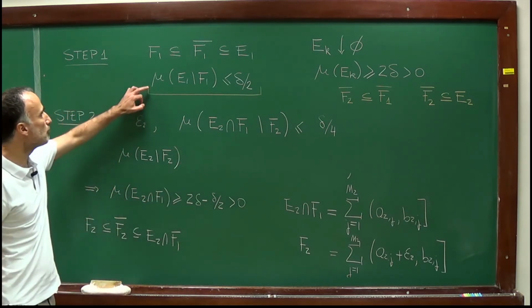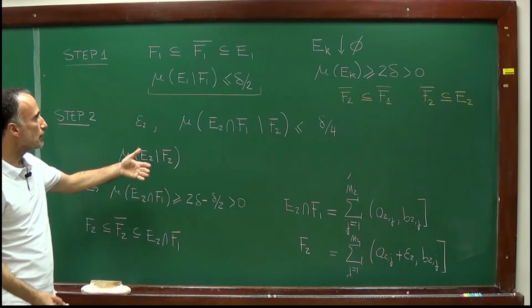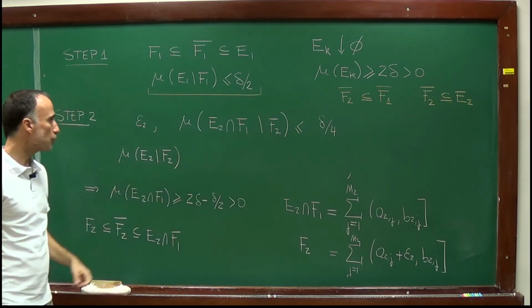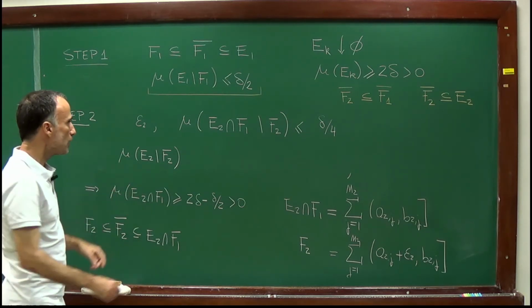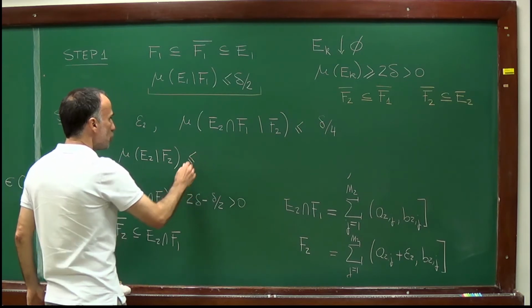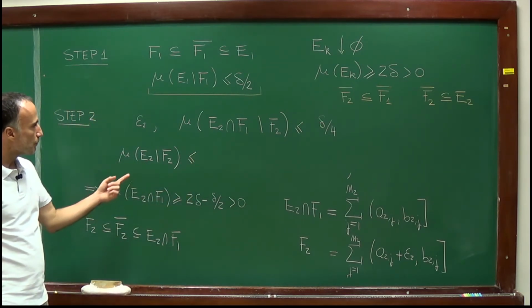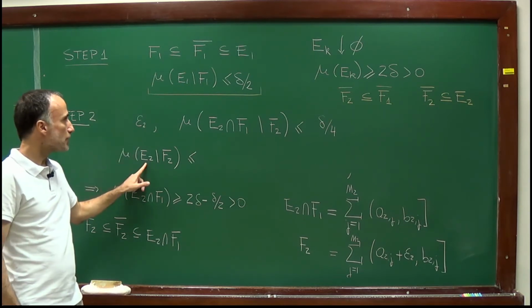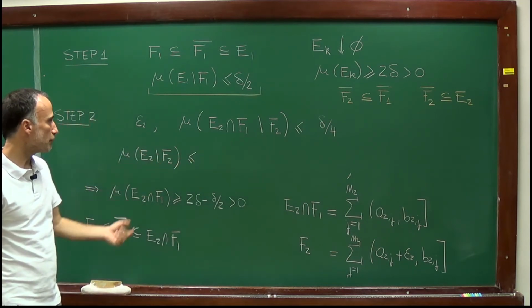And now I can obtain a bound for E2 minus F2. I started from a bound of the measure of E1 minus F1, so in my induction argument I want to prove a bound on the measure of E2 minus F2. I want this to be small, and in order to estimate this measure, I'll take the intersection of E2 with F1 and with the complement of F1.